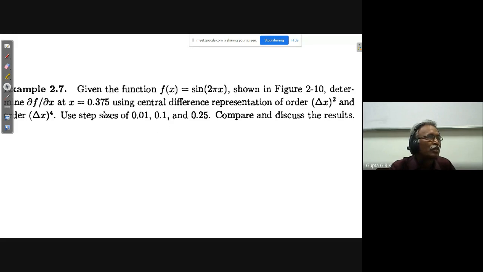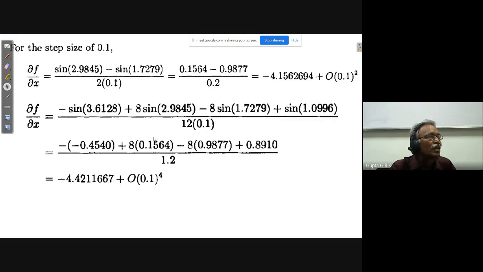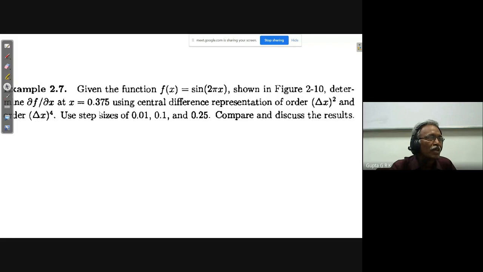And what I have to do is, I have to get the value at 0.375. So dou f by dou x is like this, and just by substituting the values, you are going to get dou f by dou x. Sorry, here it is at x equal to 0.375. So xi is 0.375, xi plus 1 is 0.375 plus 0.01, and xi plus 2 is 0.375 plus 0.02. Like that, you have to get it, so that I will get dou f by dou x at this particular point. Am I clear?